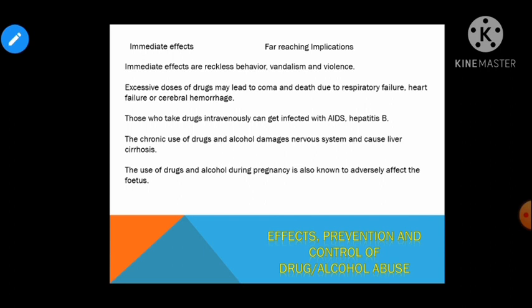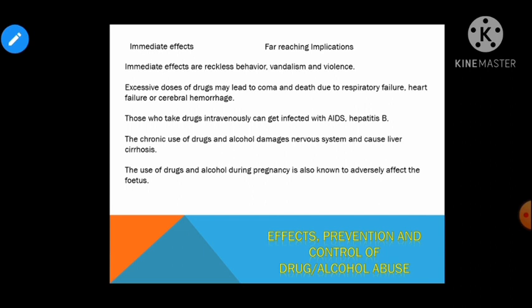Vandalism, violence, respiratory and heart failure, hemorrhage. Excessive doses may lead to coma and death too. Aggressive behavior, depression, fatigue, withdrawal and isolation, change in sleeping pattern, fluctuation in weight, drop in academic performance of the student. So these are some of the immediate effect of drugs and alcohol.